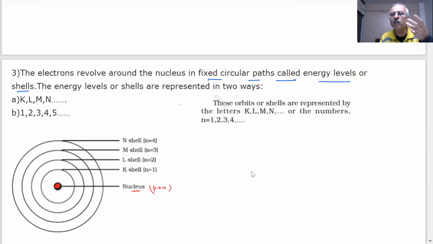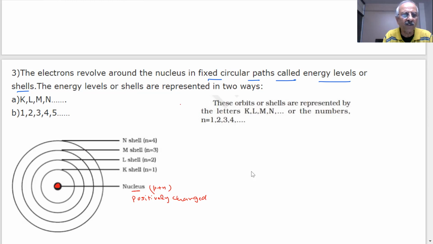The mass of the atom is due to what? The mass of the electron is negligible. You are saying 1/2000. The positive charge is where? Inside this. So this nucleus is positively charged. Right? Yes, sir. Now he says the electrons will be revolving in fixed circular paths.